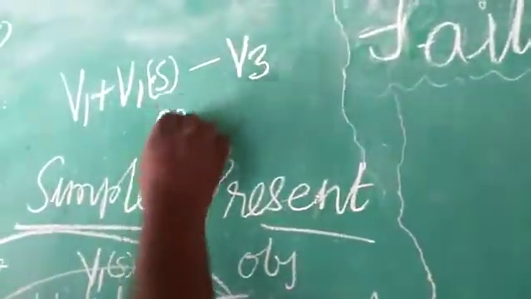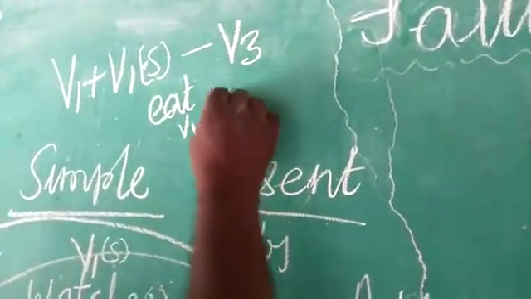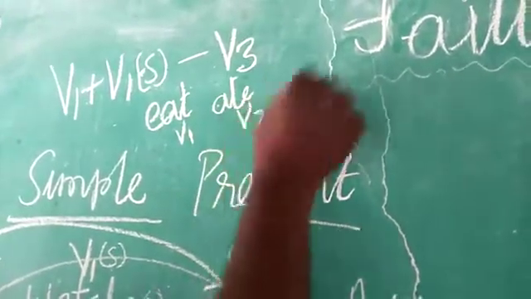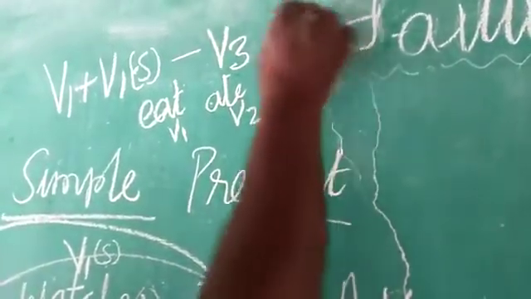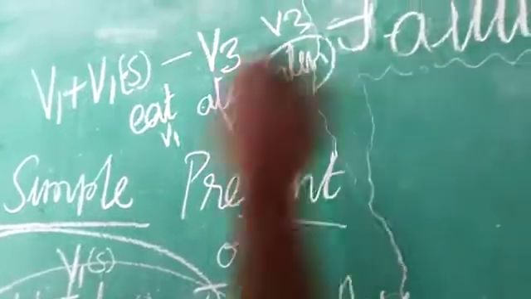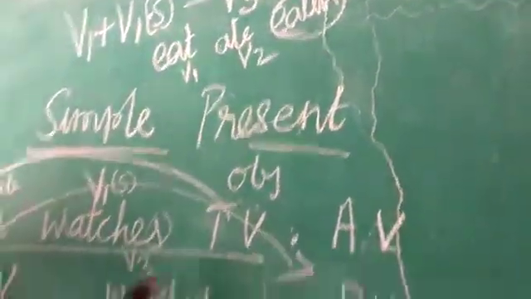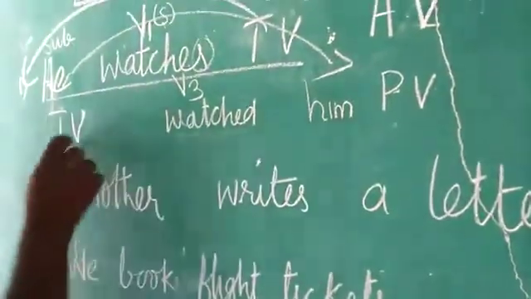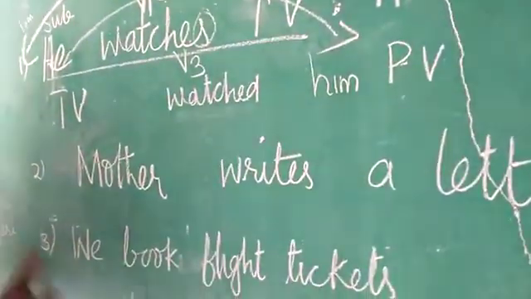For example, eat: eat is V1, ate is V2 and eaten is V3. You have to take the third form. So I took watch, watched, watched. I took the V3. Now if you read, TV watched him, it is meaningless.